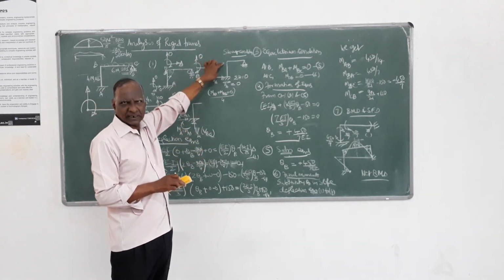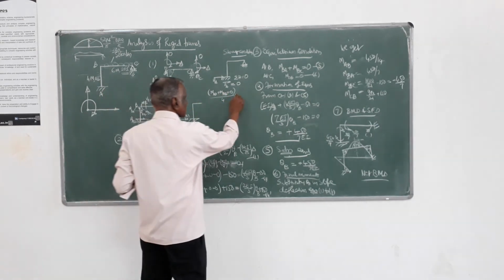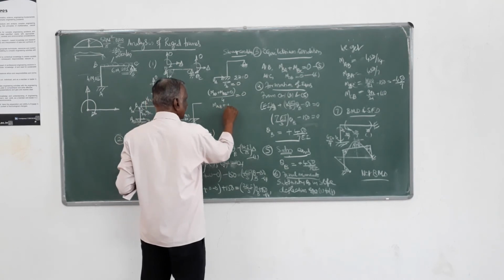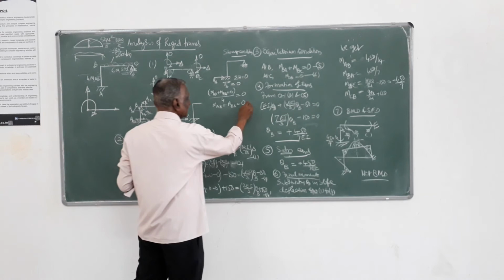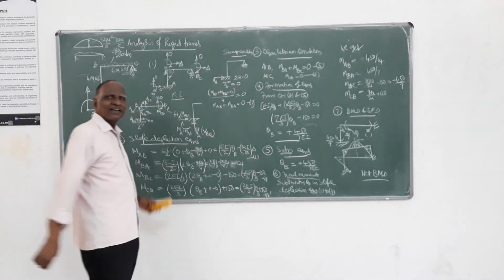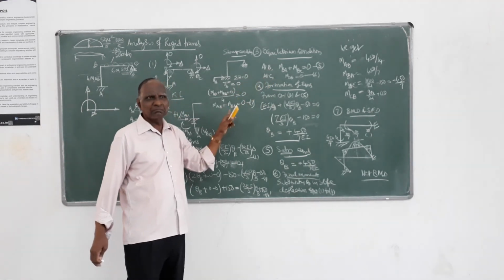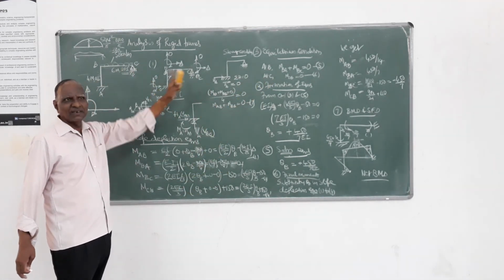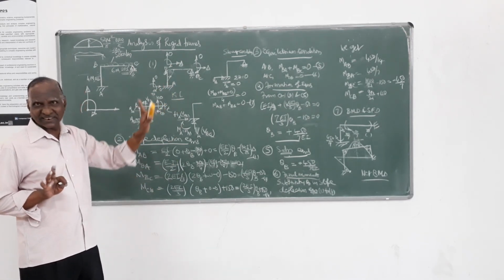So this has to be 0, that is, MAB plus MBA equals 0. This is your sway condition. So three equilibrium equations to solve three unknowns: theta B, theta C, delta. This is another change.